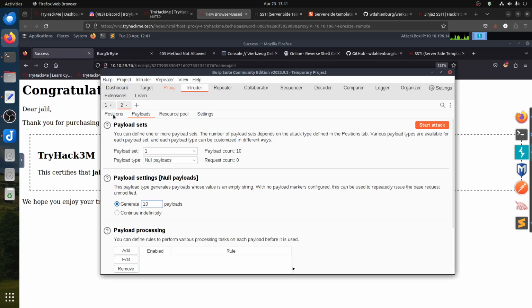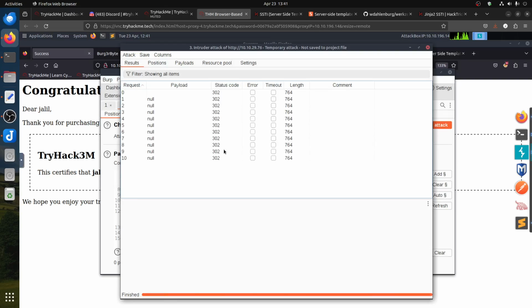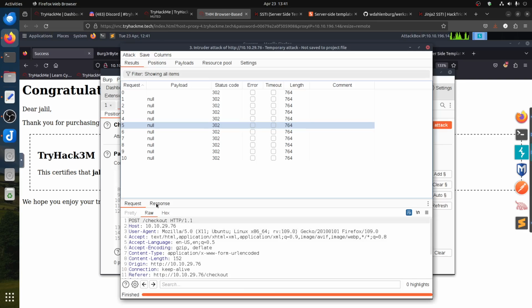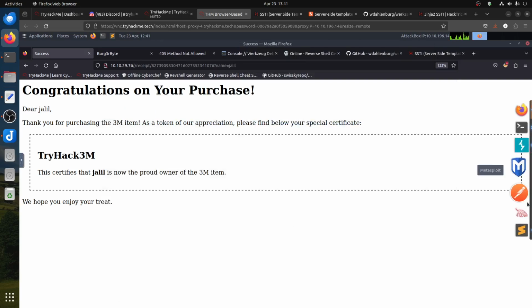If you go to the response, you can see it's Werkzeug 3.0.2 and Python 3.8.10. So we know we are in Python stories. So we're done with this part.